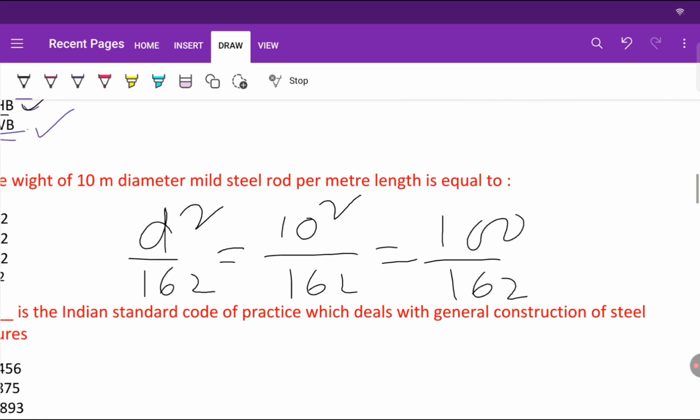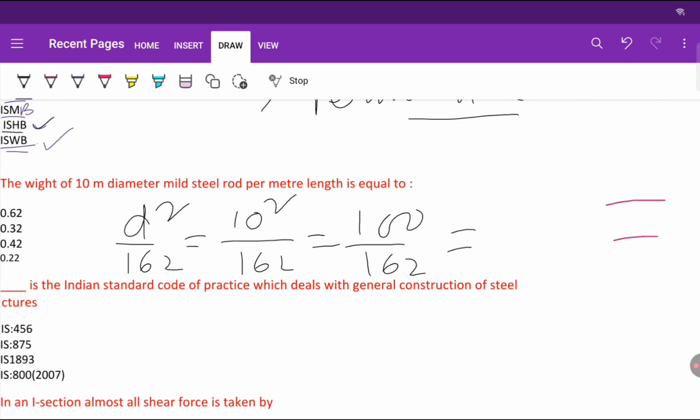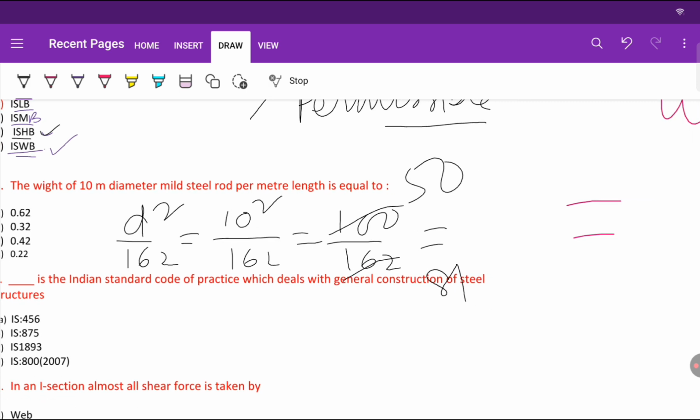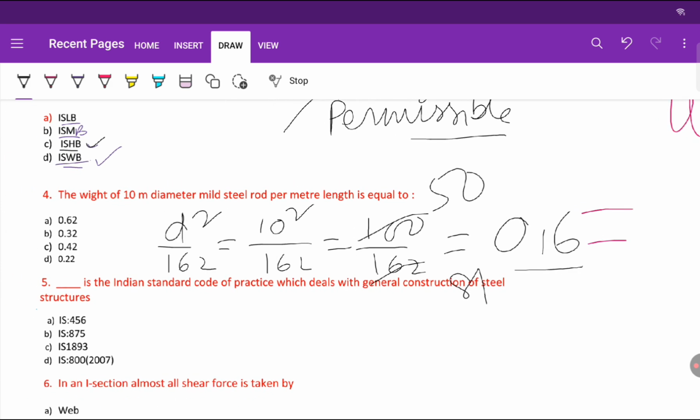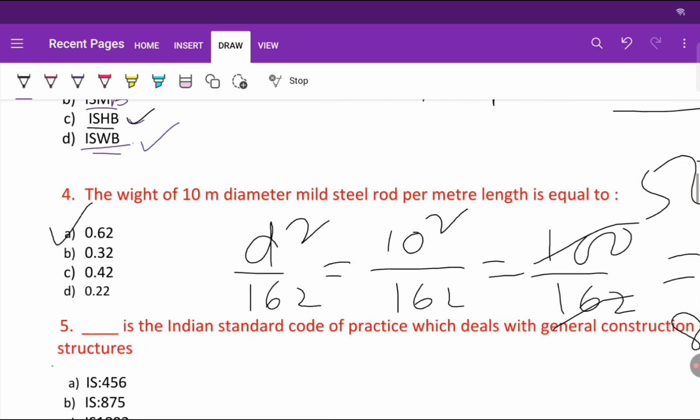So if I divide it, then 50 upon 81. Now the answer will be 0.6 something, right? 0.62.